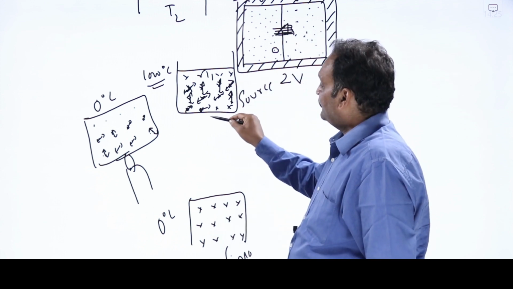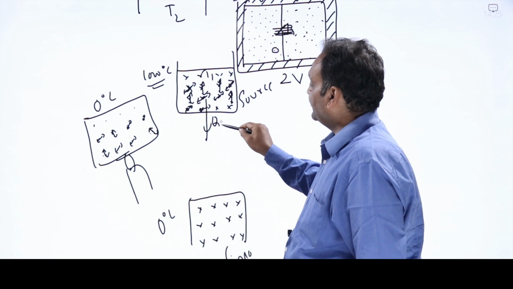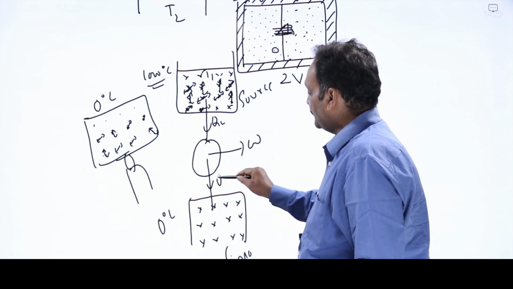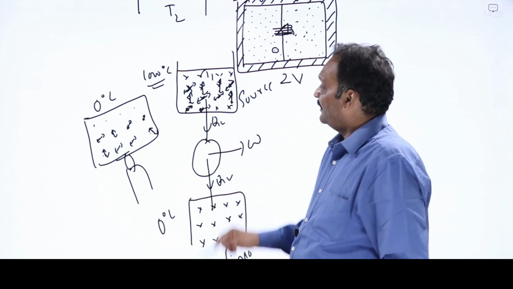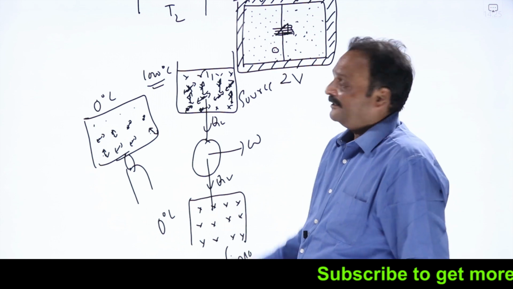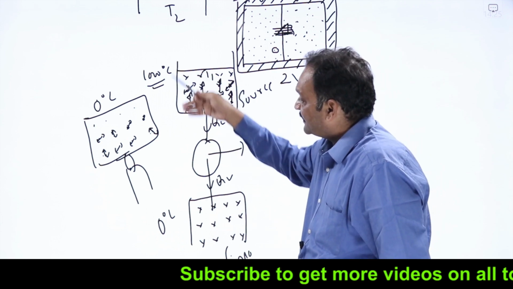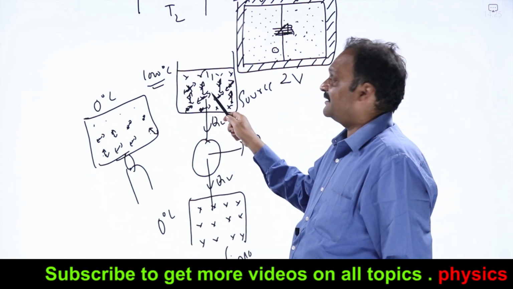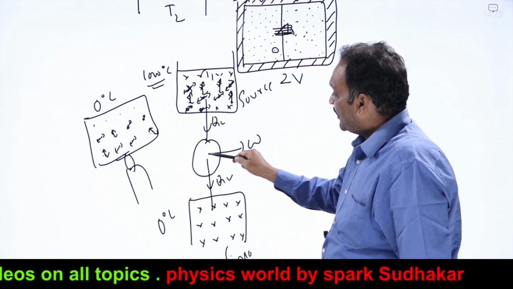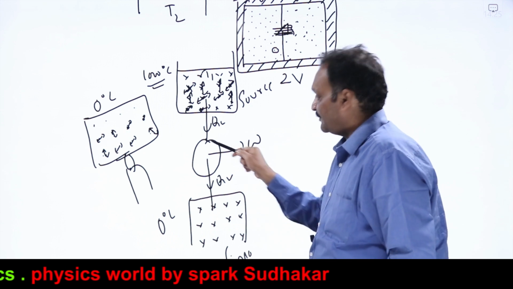When you take some Q1 amount of heat, convert some W amount of work and reject some Q2 amount of heat into a sink at lower temperature, what is happening here? When you are taking out heat, system's entropy is decreasing. Because you are taking out heat, temperature of the source keeps on decreasing, thermal agitation keeps on decreasing, disorder in the system source decreases. You are doing some W amount of work, system goes back to its initial state.